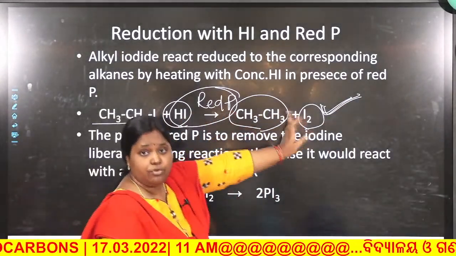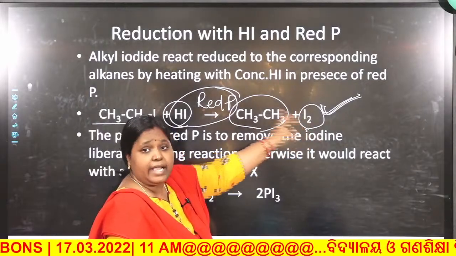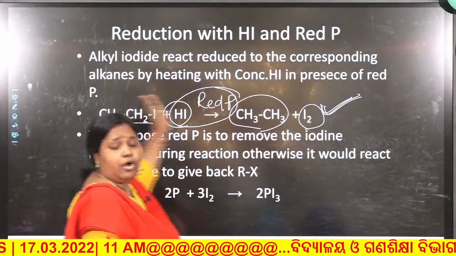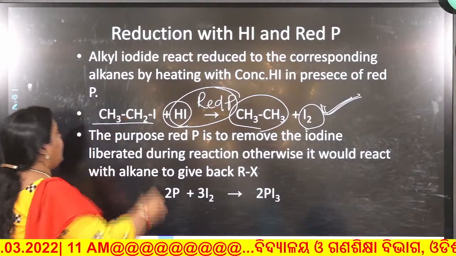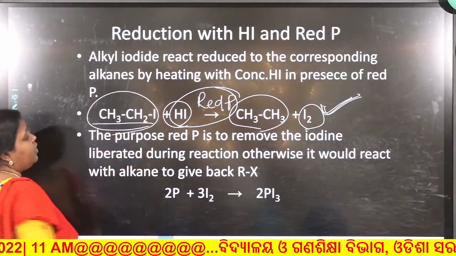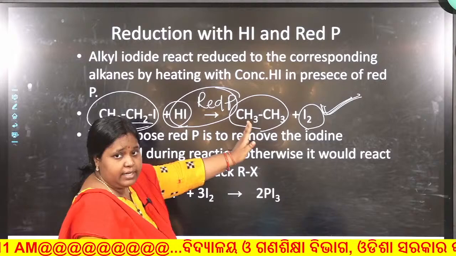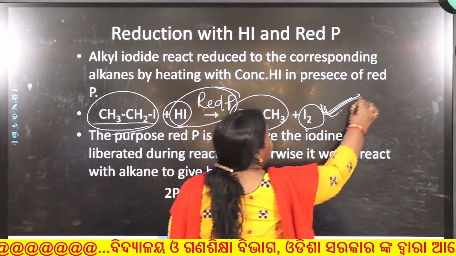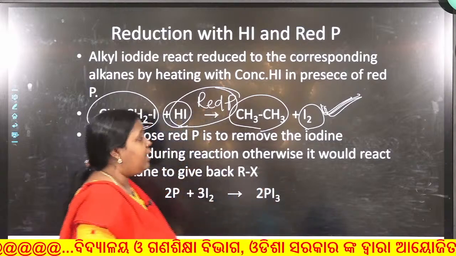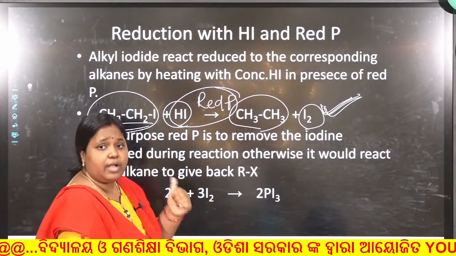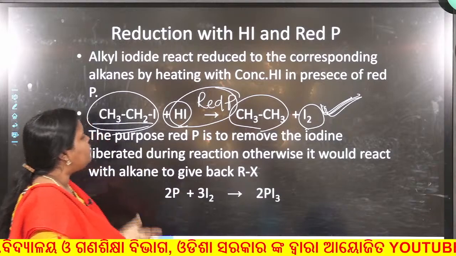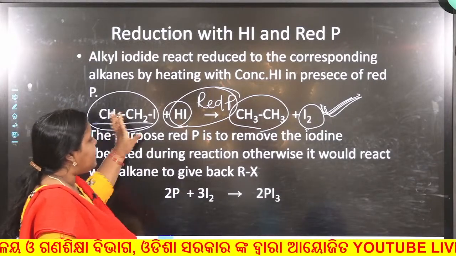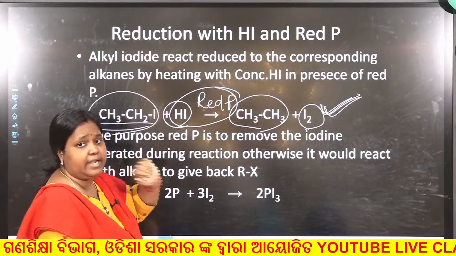If the iodine is not taken away, then the iodine will again react with this alkane, giving you the alkyl halide again. So what do you require? You require the alkane. Hence red phosphorus is used to take away this iodine molecule as soon as it is being formed. And remember that starting from your carboxylic acid to alcohol to aldehyde and ketone, you can reduce anything with the help of red phosphorus and HI.